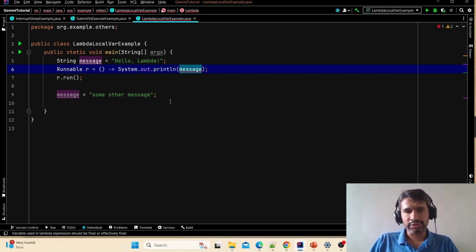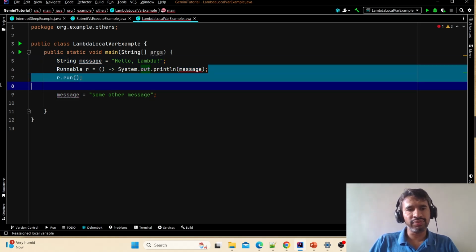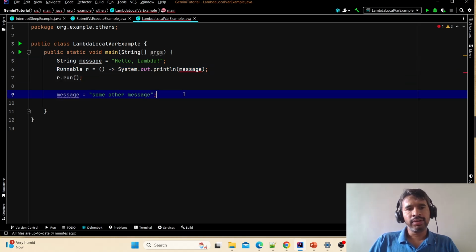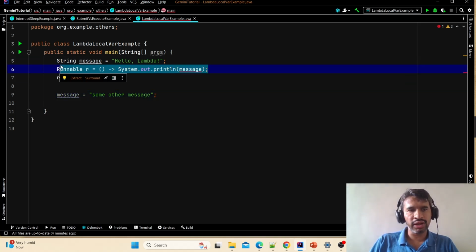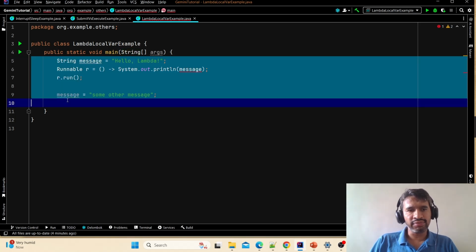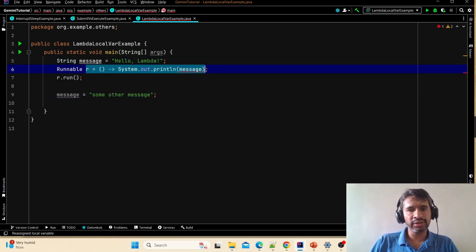There are two main reasons. One is, let's say we have created this message here, the local variable, and I'm updating it here. The behavior of this Runnable, whatever the lambda expression I have, I can't control it, because it is defined based on line number 5. If I'm changing it somewhere, then we don't get the required result. It will give an error in its result. That's the main thing. That's why lambda expects it to be final.